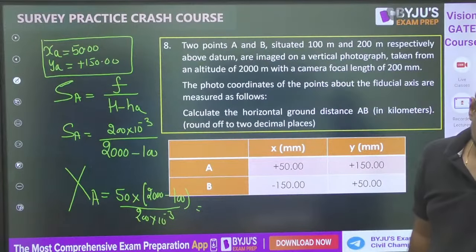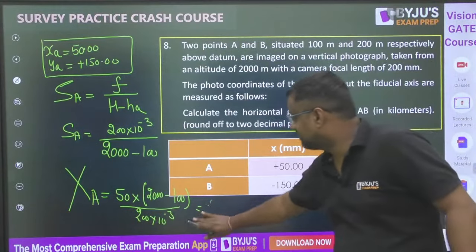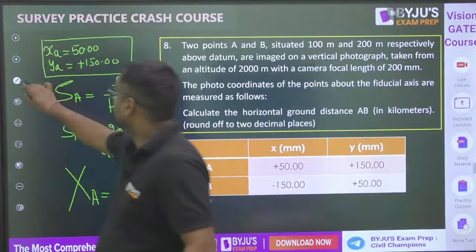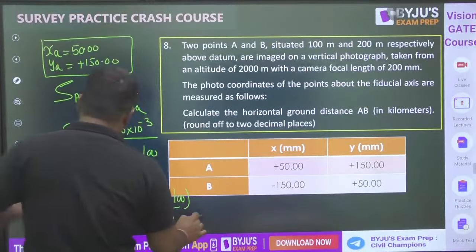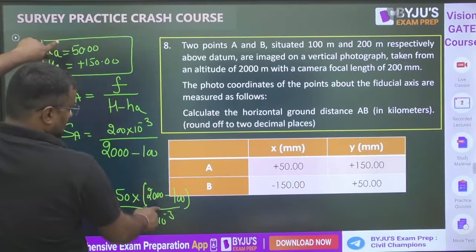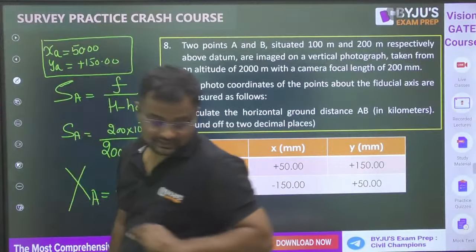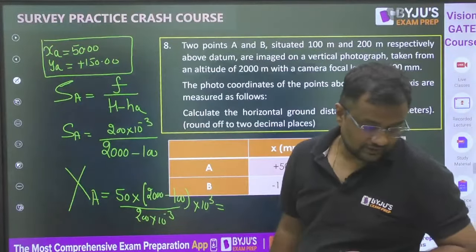And the xa value, tell quickly. If you want it in meters, then multiply by 10 to the power 3. The value will come in units of 50 because this is unitless. So multiply with 10 to the power 3 for meters. So what is the xa value coming? 475.